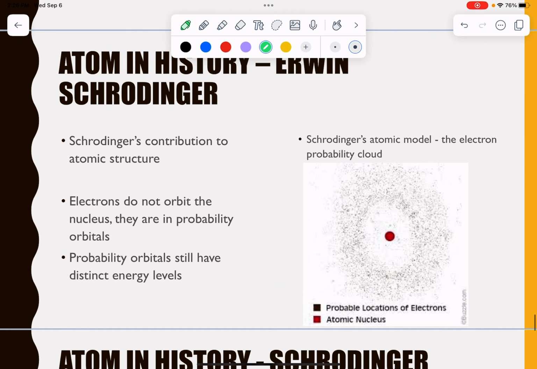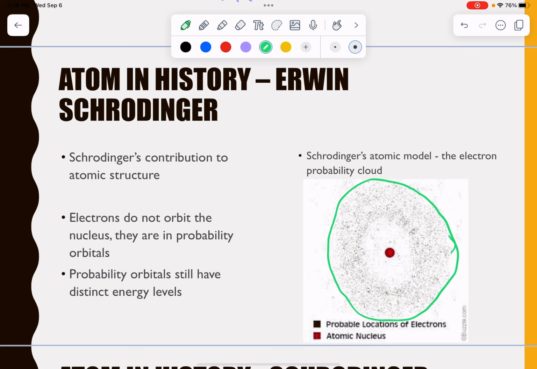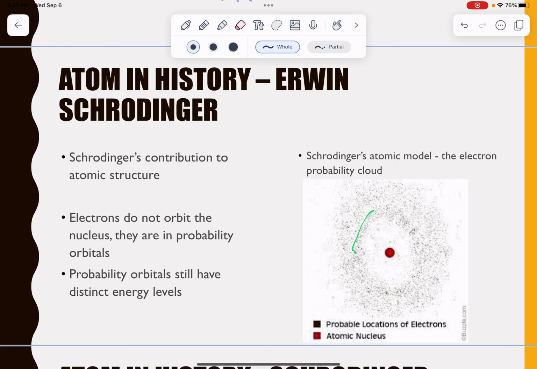So we come down, we look at Schrödinger's model of the atom here. Basically what he said is, hey, if I draw a zone around the nucleus, the electron's inside that zone most of the time. And it's not necessarily going in circles. It might jump over here, be over here, come back, jump around, right? It's just kind of moving crazily wherever it wants. But it's in this orbital, this area that it exists.